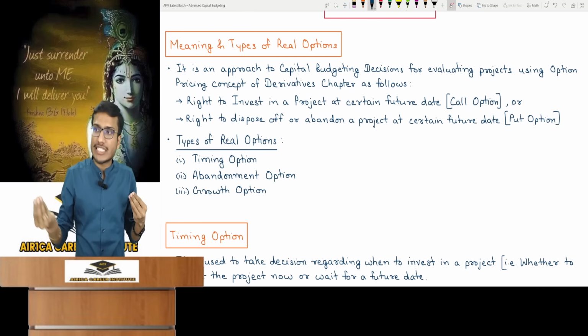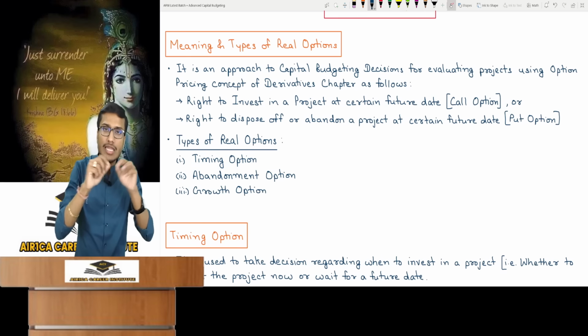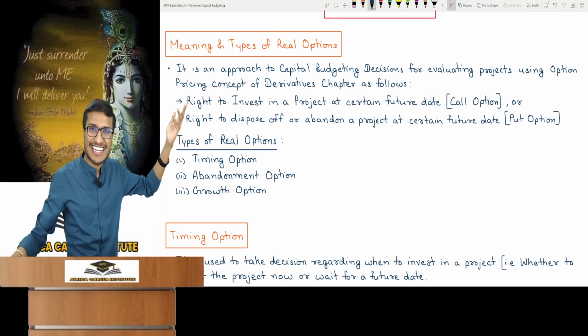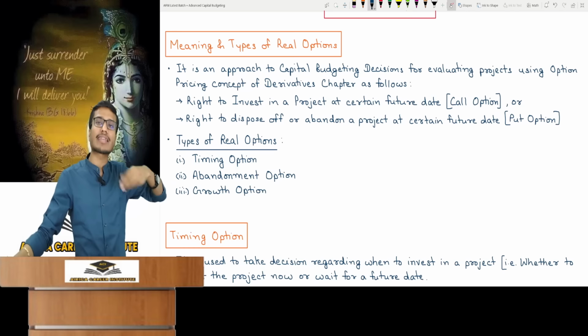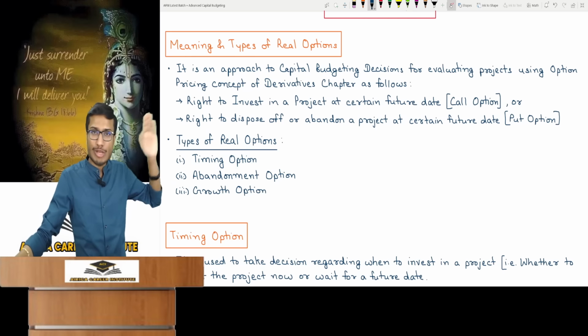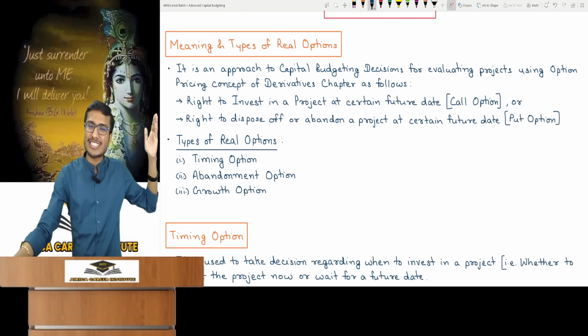Suppose I have to invest in a machine. Should I invest today or 1 year from now? It's my choice. Has anyone forced me to invest today? It's my choice. I always have this right, and I don't need to make a contract with anyone. While exceptions exist, generally no contract is needed. No actual contract is made here in options. But if you think logically, it doesn't seem like that.